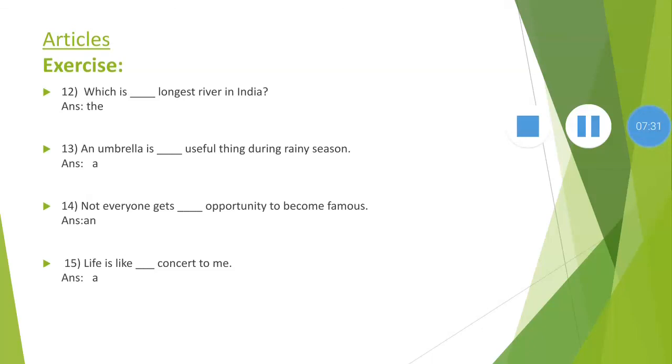Number 15. Life is like dash concert. Concert, an event or a program. So the word concert begins with consonant like sound, that's why we use a article, because it gives a single numerical sense. Life is like a concert, but it gives us indefinite sense.